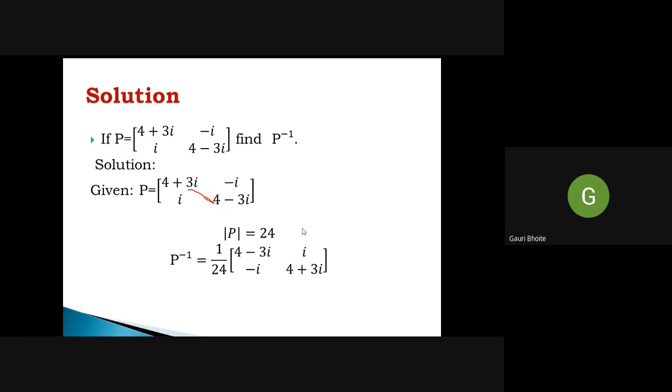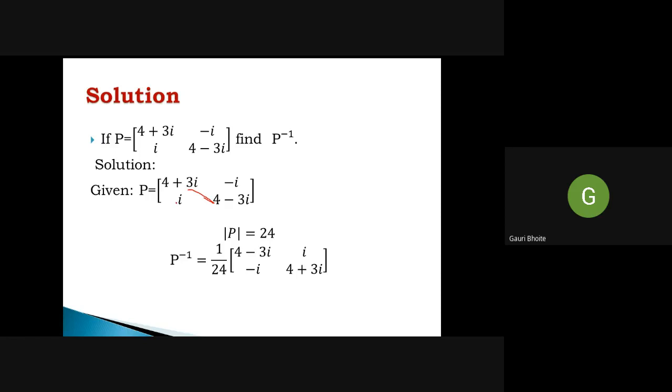So the determinant of P is 24, and as I told you, we interchange the diagonal elements. So my first element becomes 4 minus 3i, the second is 4 plus 3i, and we change the sign of the off-diagonal elements.